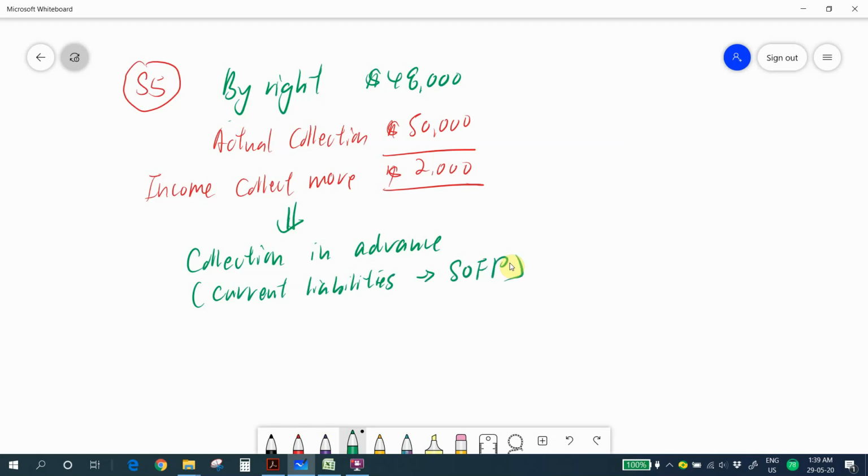Why is collection in advance our liability? Because you have to pay back in future. You are required to pay back to others in the future, or only utilize this amount in future. So if you are required to pay, this is our liability, and this is current liability under statement of financial position. So let's see what is the double entry for this scenario 5.